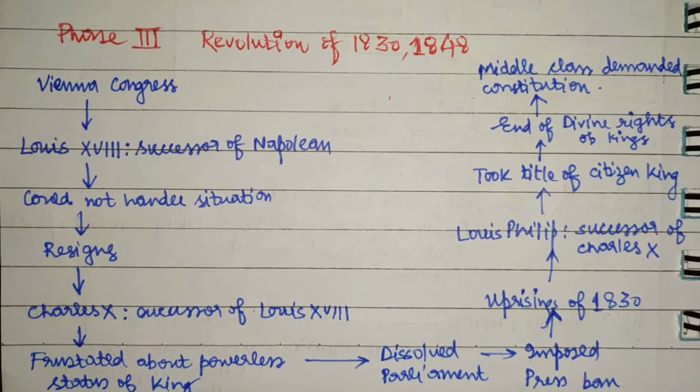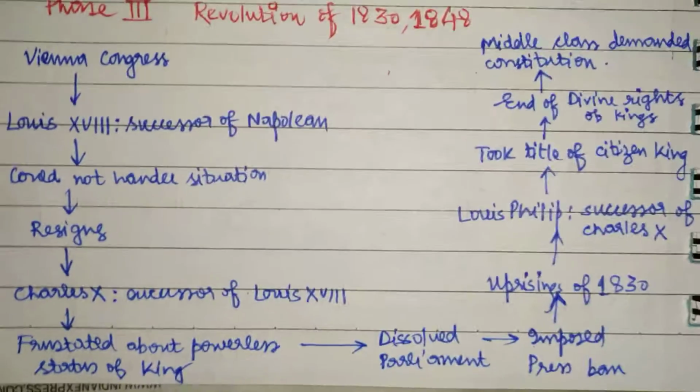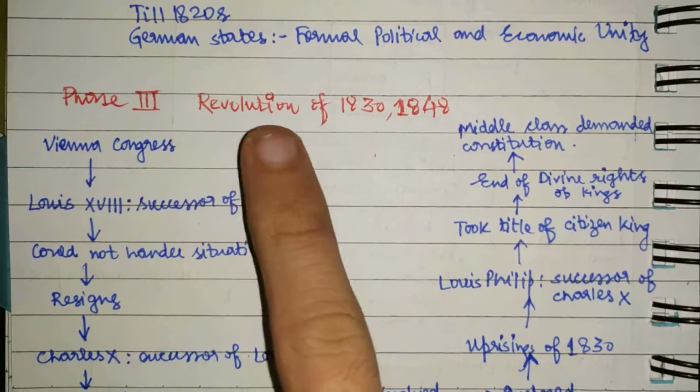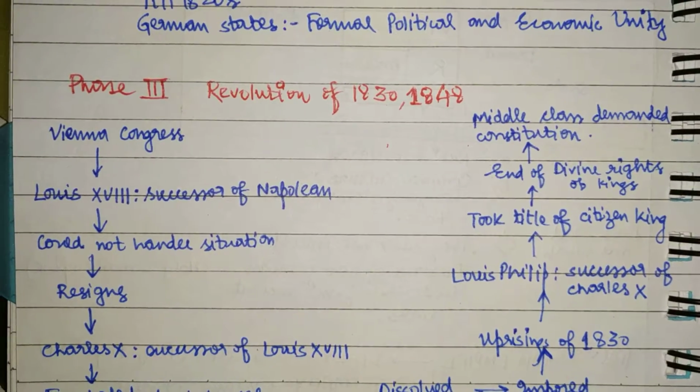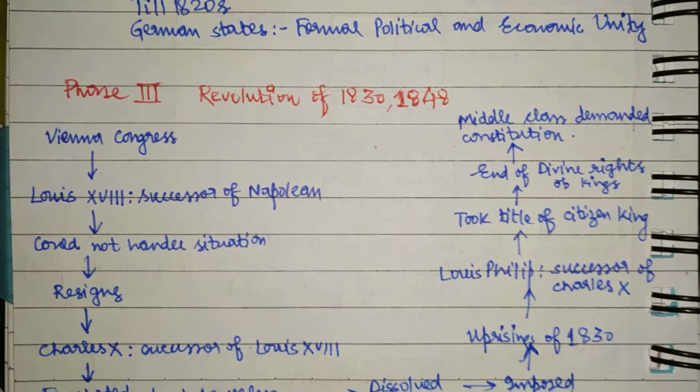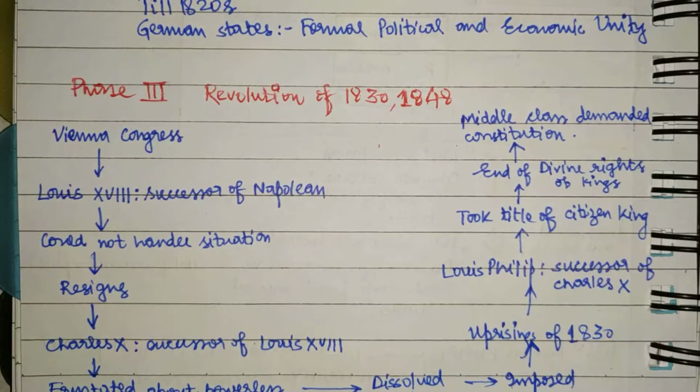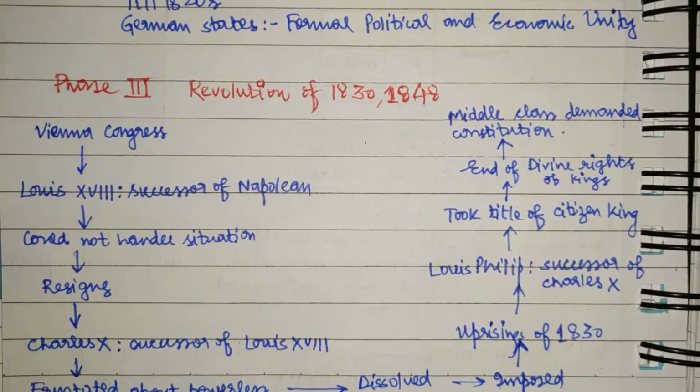Hello guys, welcome back. So now we'll talk about phase 3, that is the revolution of 1830 and 1848, right? And how this revolution helped in German unification.